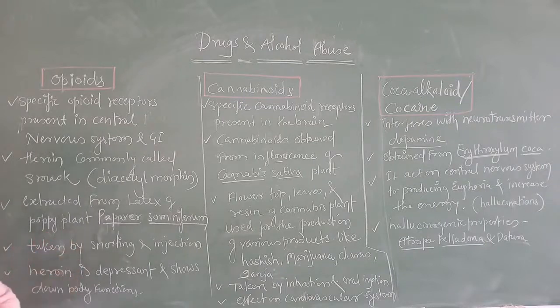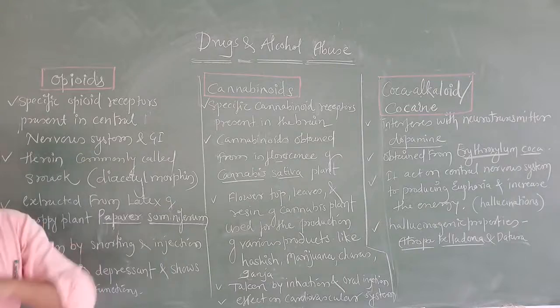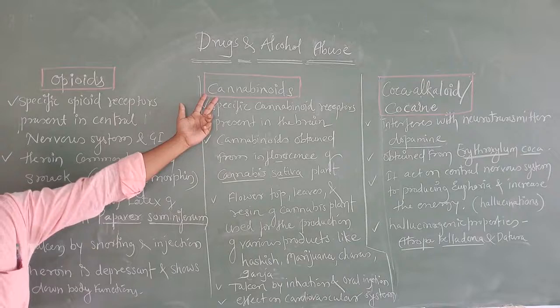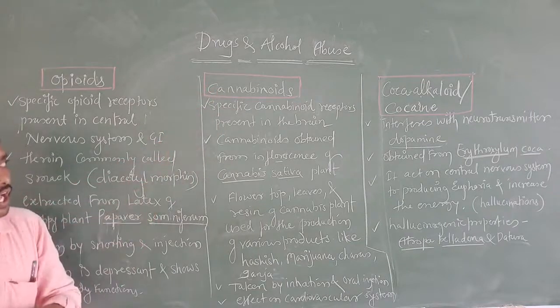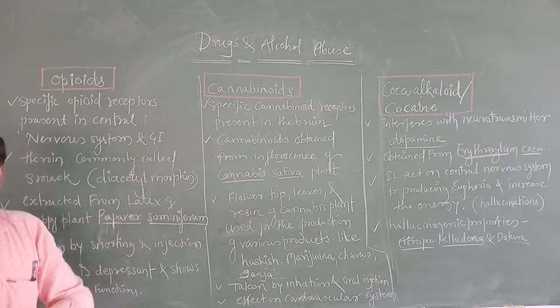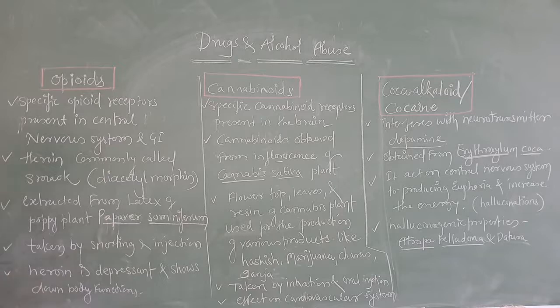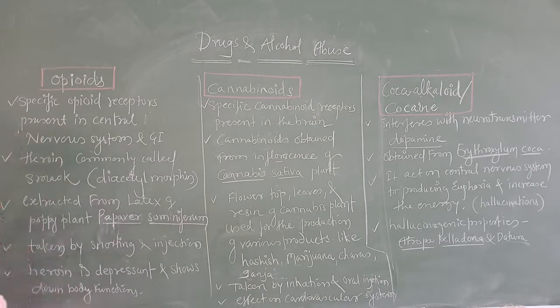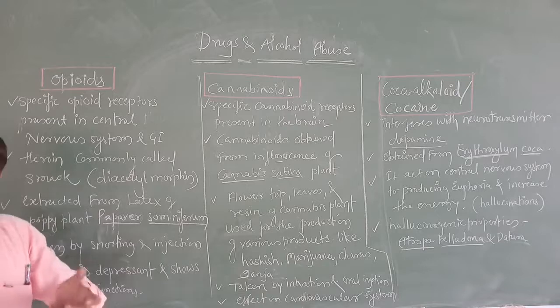After that, the chemical composition of that particular drug, whether it is opioid, cannabinoid, or coca alkaloid or cocaine. After that, from where it is obtained or extracted.